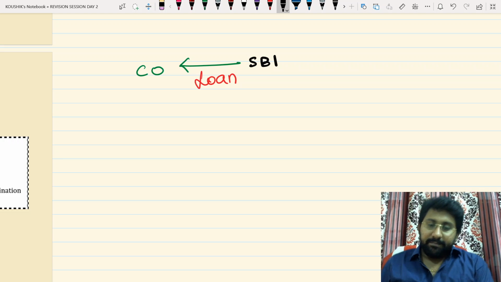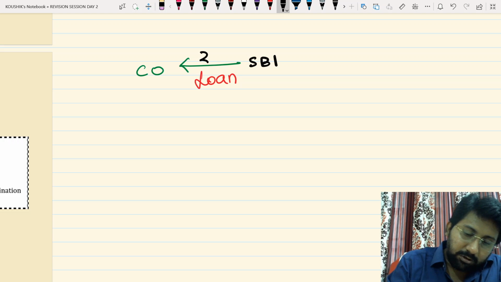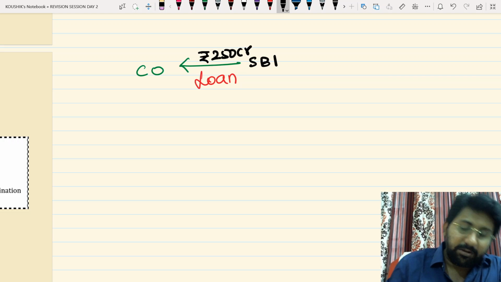Say it is SBI. The company has taken a loan from a bank, SBI, worth rupees 250 crore.